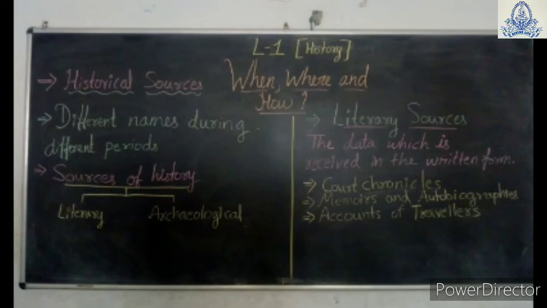Now if we study the past, we also come to know that our country's name changed, or was referred to with different names in different periods. That means different names referred to our land in different periods. For example, in the Vedic period, the land between the Vindhyas and the Himalayas was known as Aryavarta, which means the land of the Aryans. And next, during the period of the Puranas, it is mentioned as Bharatvarsha.